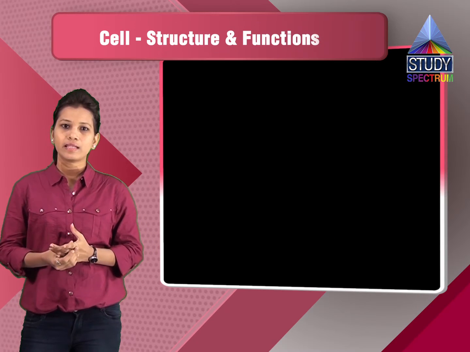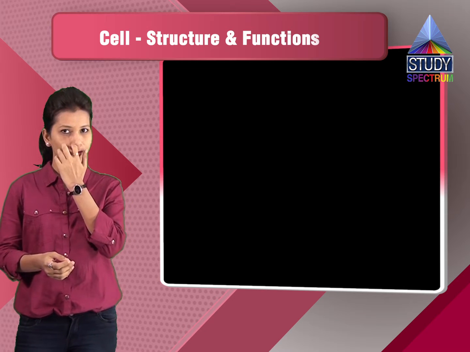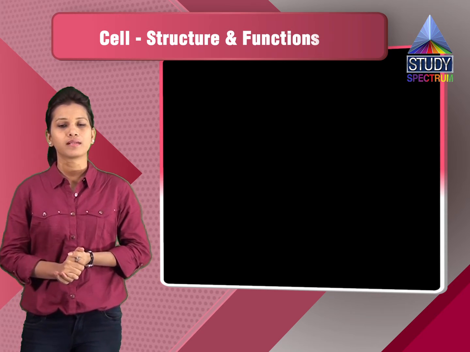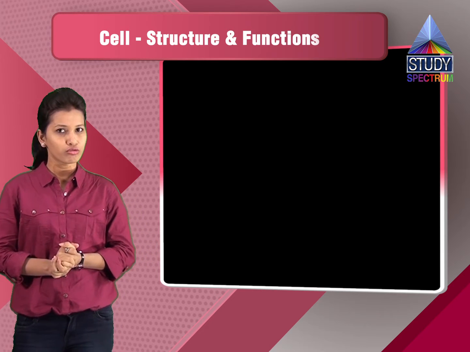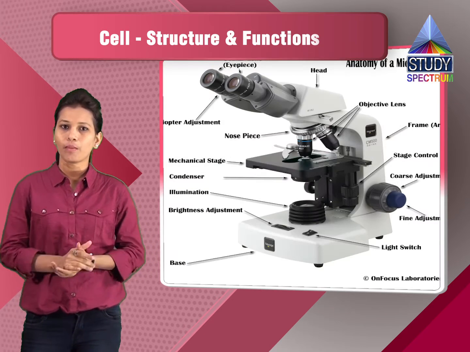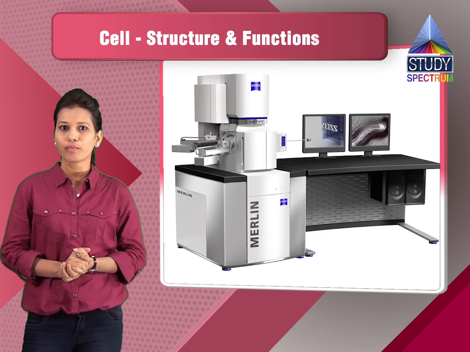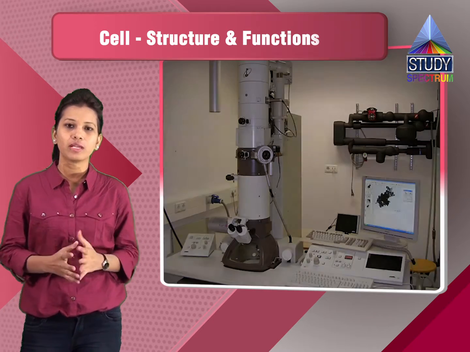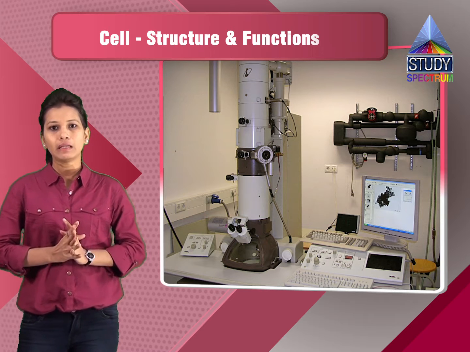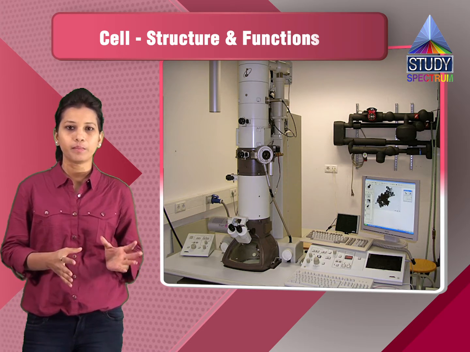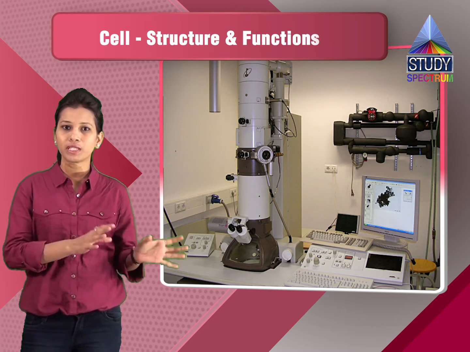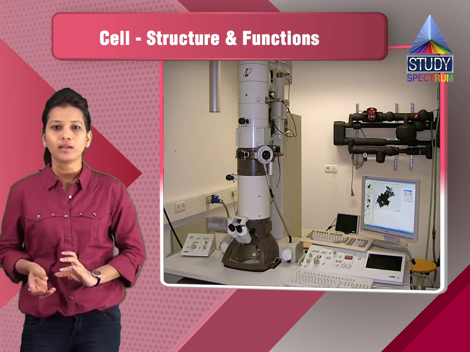So the various cells that we have seen, and the discovery done by Robert Hooke in 1664 got a Nobel Prize. Then we have seen the different types of microscopes: the compound microscope, the scanning electron microscope, and the transmission electron microscope. Then we have the different types of cells based on the number of cells, that is unicellular cells and multicellular cells.